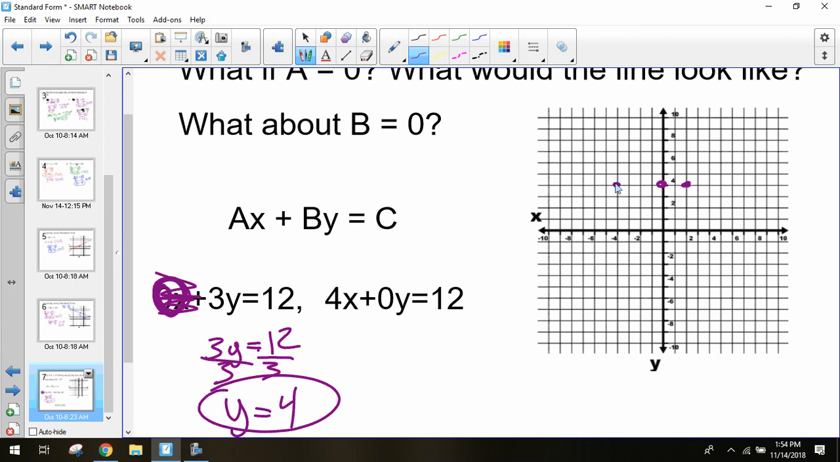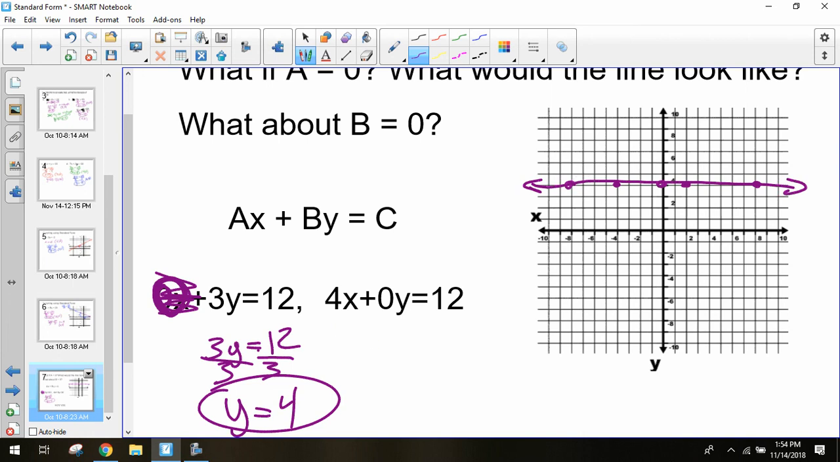If x is negative 4, y is still going to be 4. If x is negative 8, y is still going to be 4. If x is 20,000, y is still 4. It doesn't matter. Y is always equal to 4. So if I graph this line, it doesn't matter what my x value is, I'm just going to have a straight line at y equals 4. So I got a horizontal line for y equals 4.